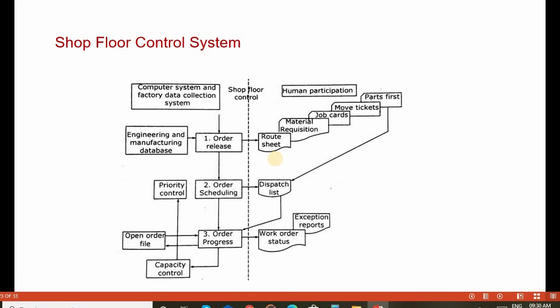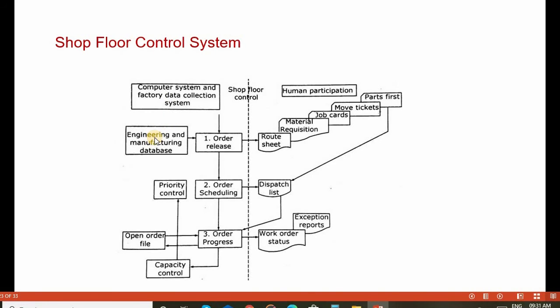The image shows the shop floor control system. The shop floor control system has two major parts: the computer system and the factory data collection system, which is handled by human participation. In shop floor control, the first activity is that the order is released based on the engineering and manufacturing database, released by the computer system.